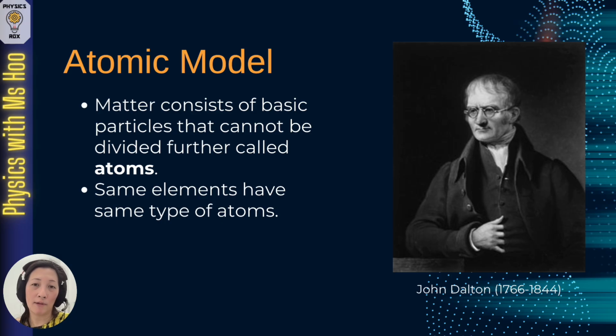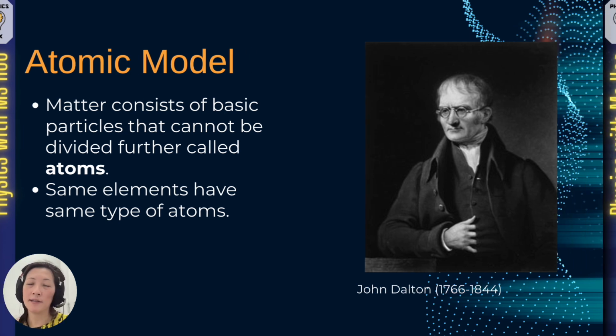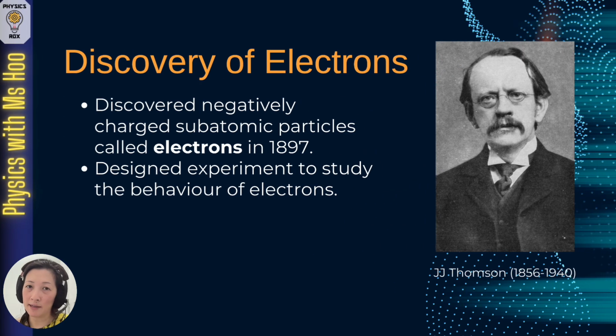John Dalton was the one who came up with the atomic model, suggesting that matter consists of basic particles that cannot be divided further, and he called those basic particles atoms. He believed that same elements have the same type of atoms. Later, of course, there was a discovery of subatomic particles, meaning that atoms were not the smallest particles that existed. JJ Thomson discovered negatively charged subatomic particles called electrons in 1897, and he designed experiments to study the behavior of electrons.